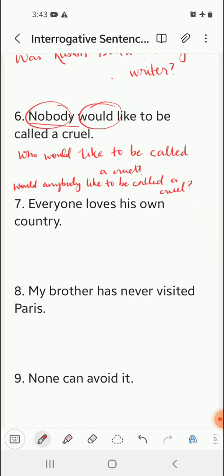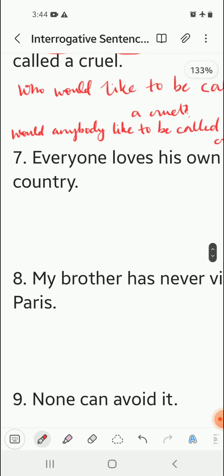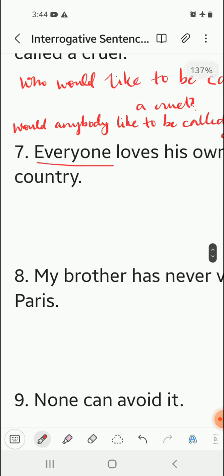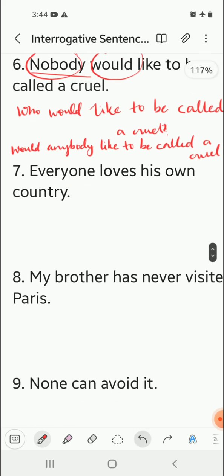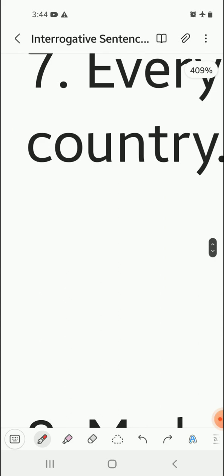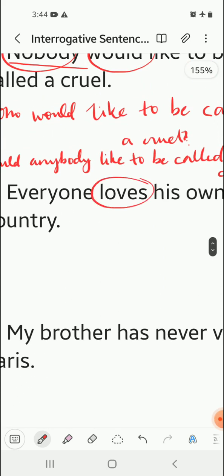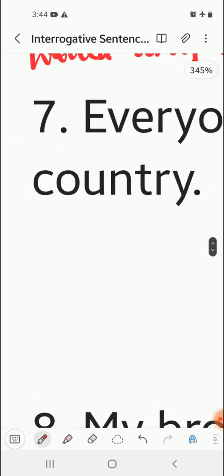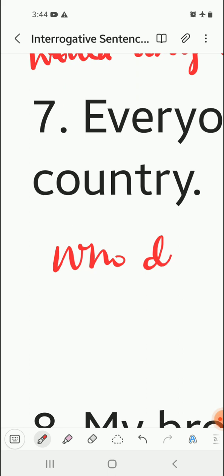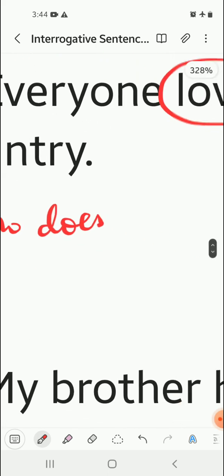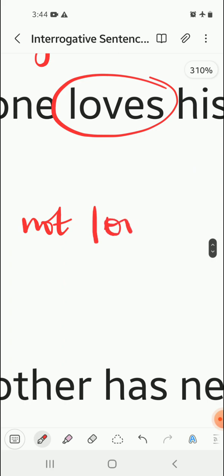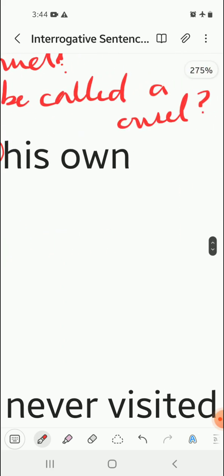Next, everyone loves his own country. There is no be form of verb, loves is a main verb. So we can write it in this manner: who does not love his own country?